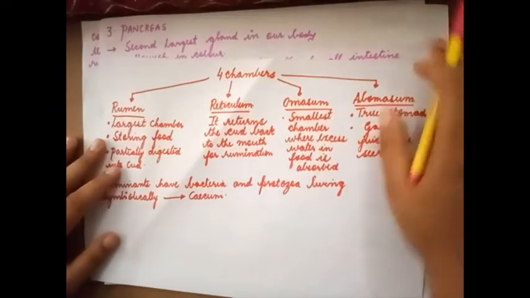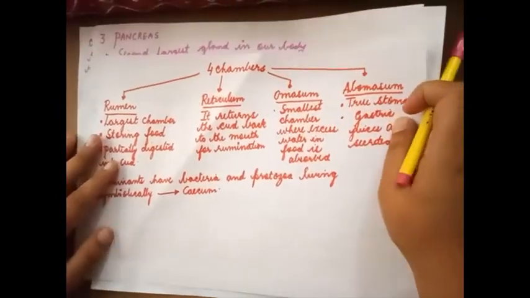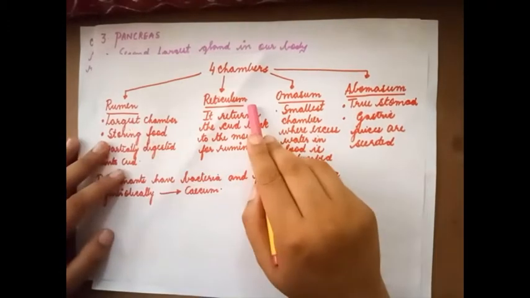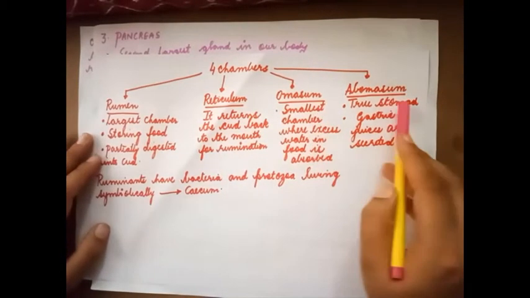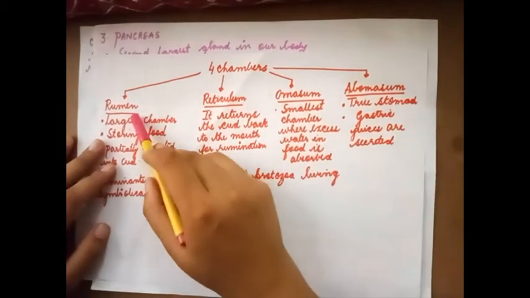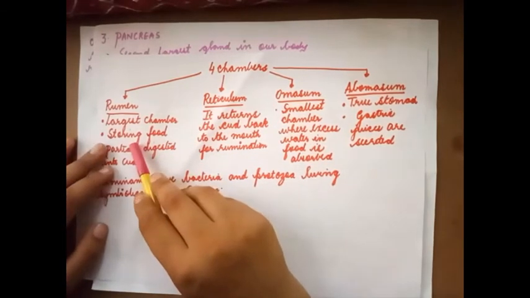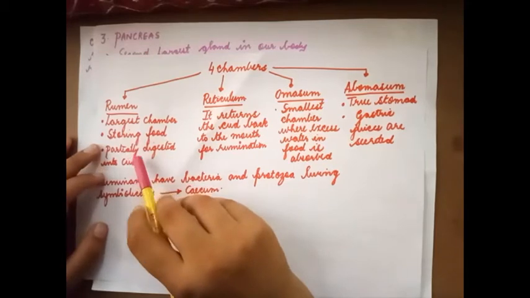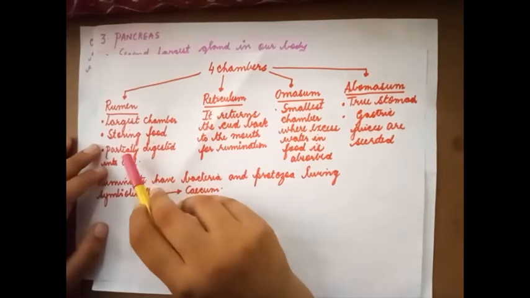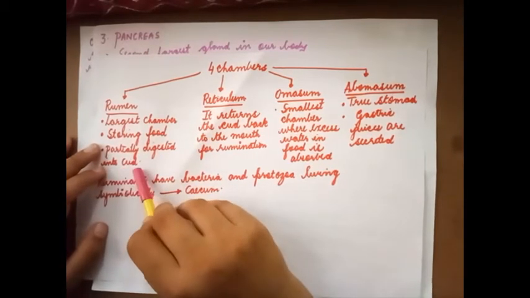Now the ruminants have four chambers: rumen, reticulum, omasum and abomasum. Rumen is the largest chamber and it stores food, and the food is partially digested into cud.